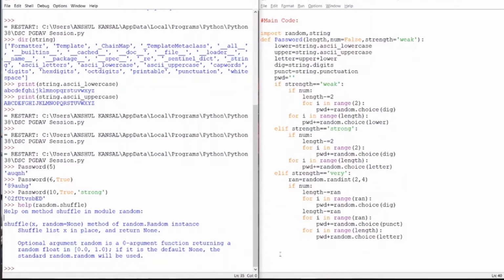But a password is not a list, it's a sequence, it's a string. So what we are going to do, firstly we will be converting the password into a list. Then we will be shuffling it.